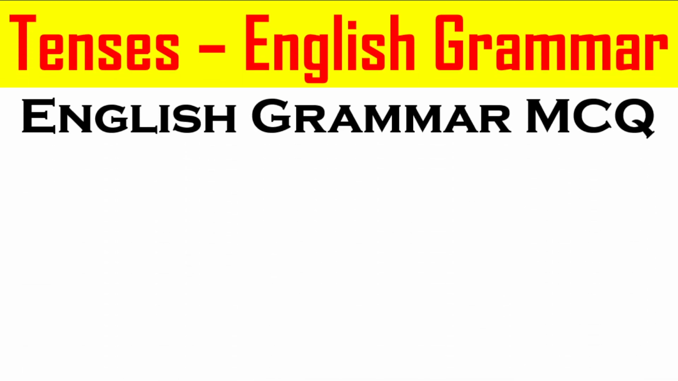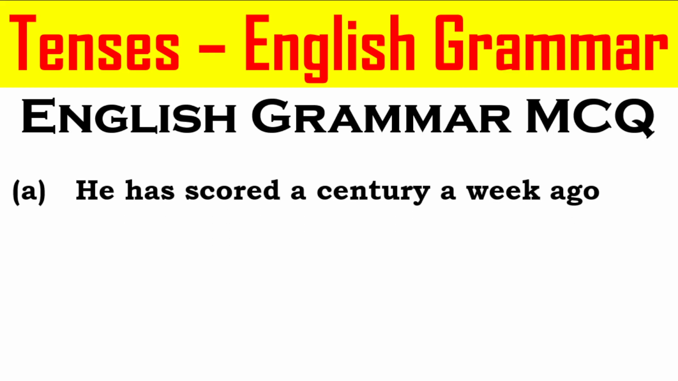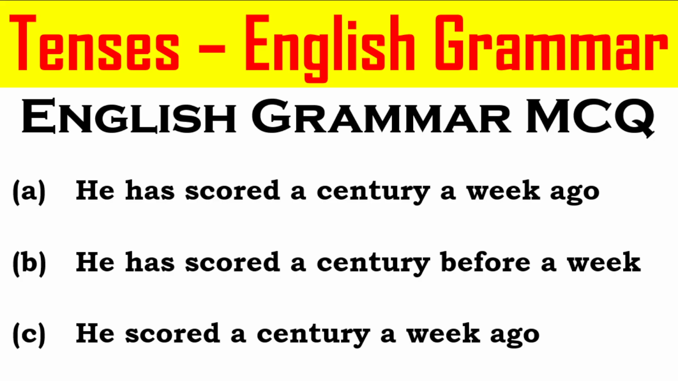Let's move on to the next question, English grammar MCQ. Option A. He has scored a century a week ago. Option B. He has scored a century before a week. Option C. He scored a century a week ago. And the correct answer for this particular MCQ is option C. He scored a century a week ago.